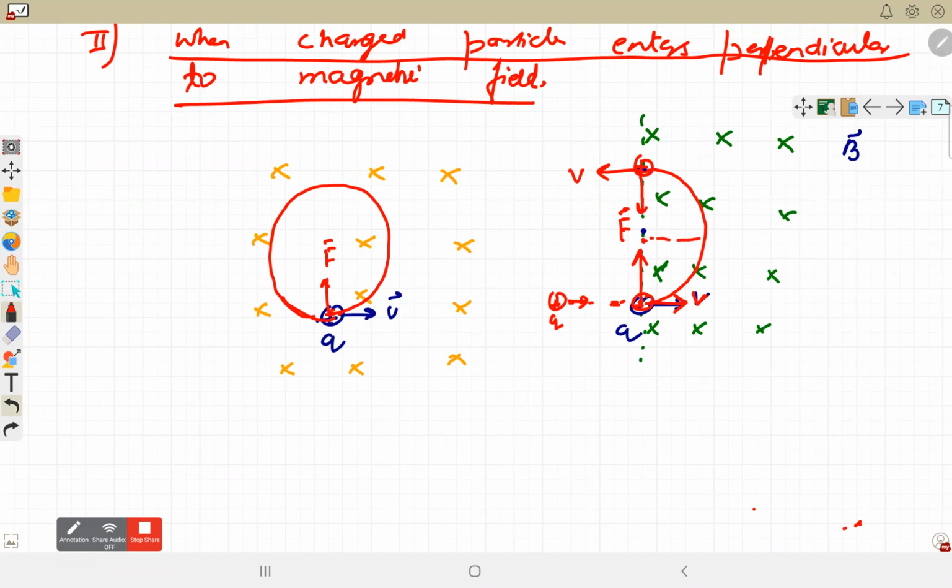So we have to discuss the cases of motion of a charged particle. The first scenario is that when a charged particle enters parallel to the magnetic field, it does not experience any force. So it will continue with the same velocity with which it entered, whether it is entering parallel or opposite to it. But when it is moving perpendicular to the magnetic field,